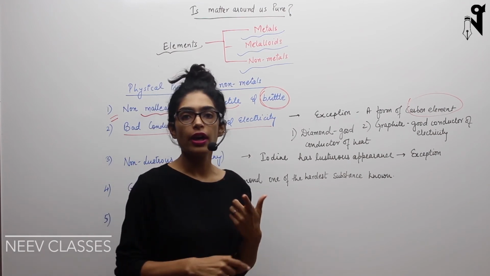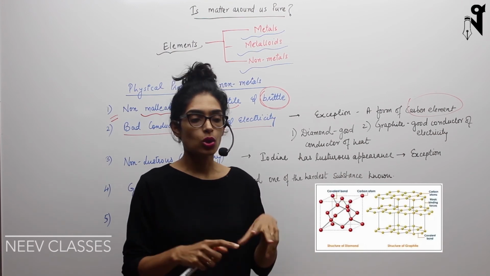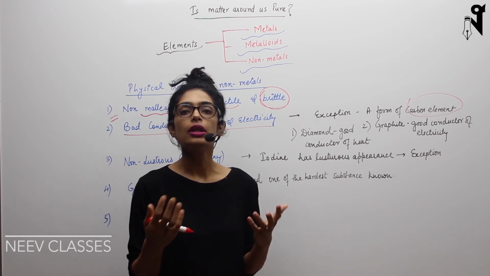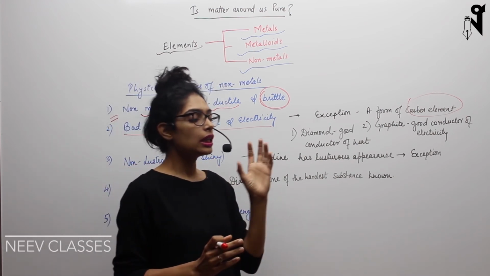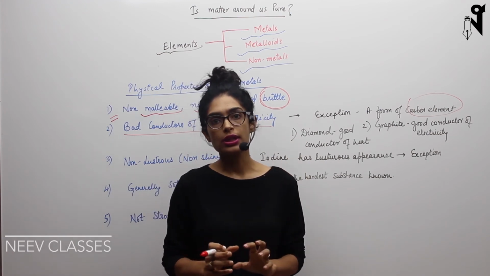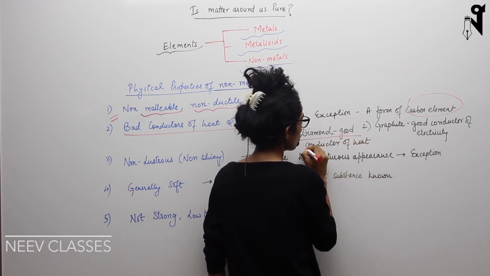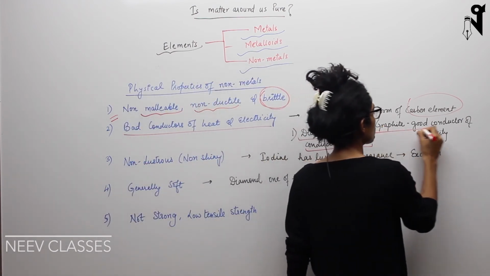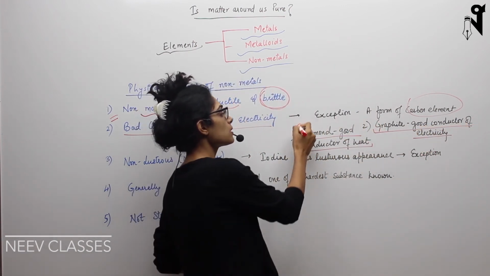It can exist as graphite, it can exist as diamond, it can exist as coal, it can exist as coke. So all these are different forms of carbon. All of them are carbon, but arranged in a little different manner. So some forms of carbon tend to show conductivity towards electricity as well as heat. Your diamond tends to show good conduction of heat, whereas graphite tends to show good conduction of electricity.